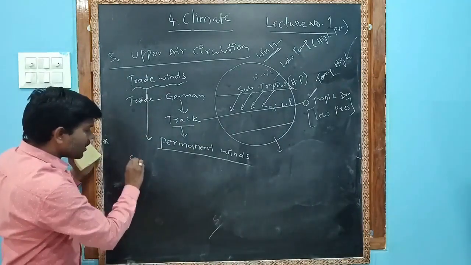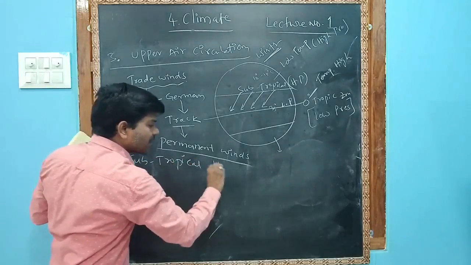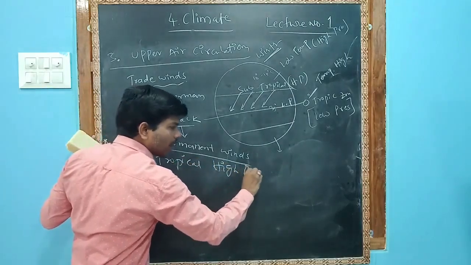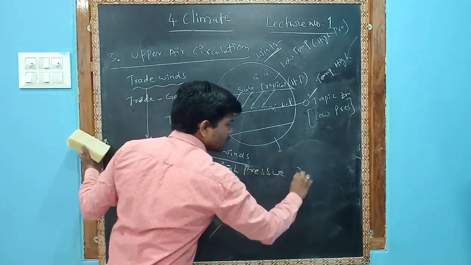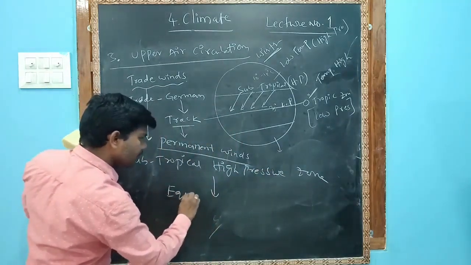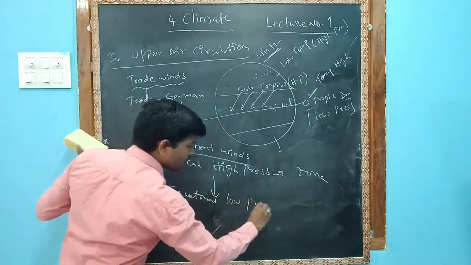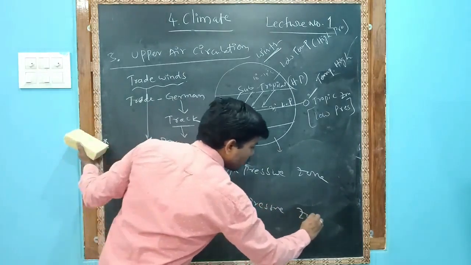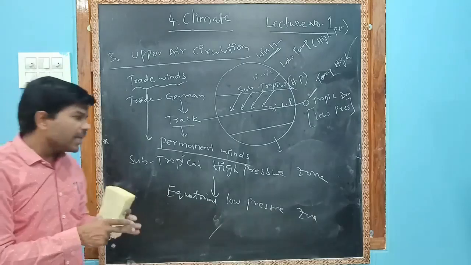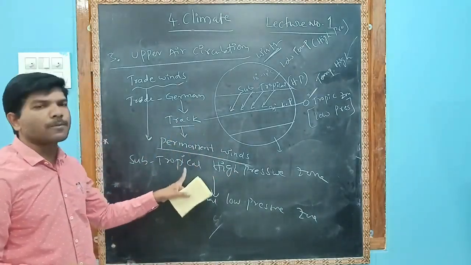I am writing here: subtropical. They blow from the subtropical high pressure zone to the equatorial low pressure zone. This is in winter. In summer it will be reverse: in summer it will be from the equator to the subtropical zone.